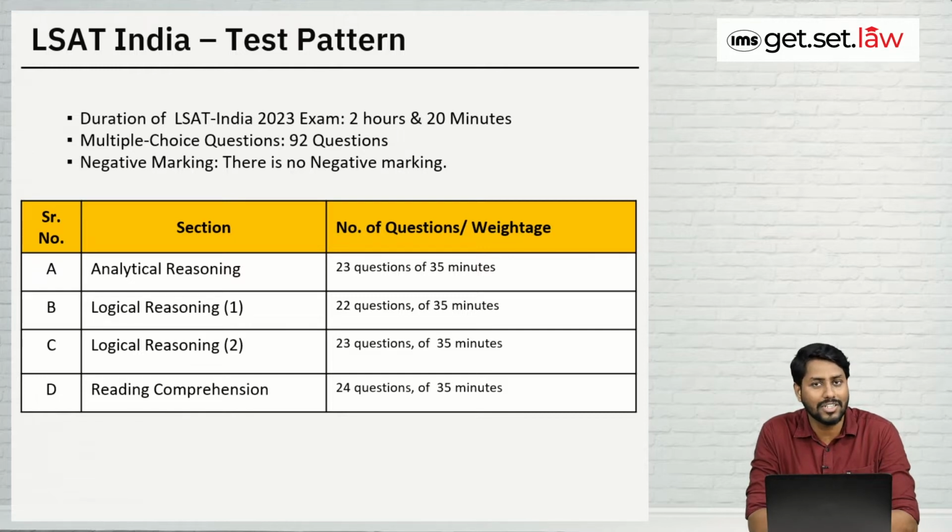When we talk about logical reasoning first, 22 questions you need to solve in 35 minutes. When we talk about logical reasoning 2, you will be allotted 35 minutes for solving 23 questions. And the last will be reading comprehension. For that, you will be given 35 minutes to solve 24 questions. So in total, you need to solve 92 questions in a span of 2 hours 20 minutes.